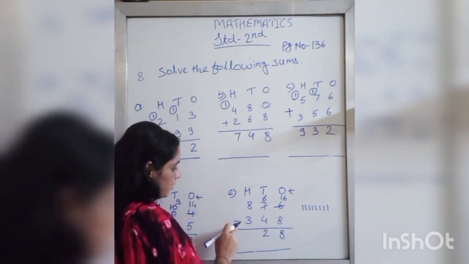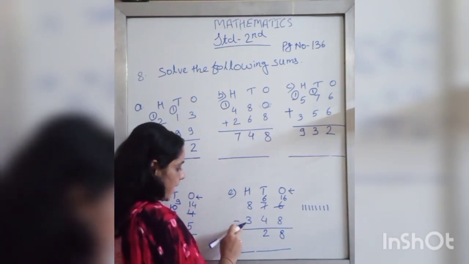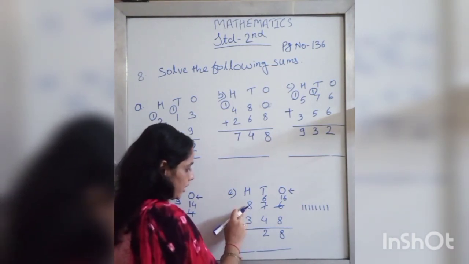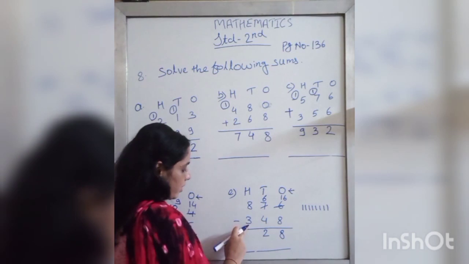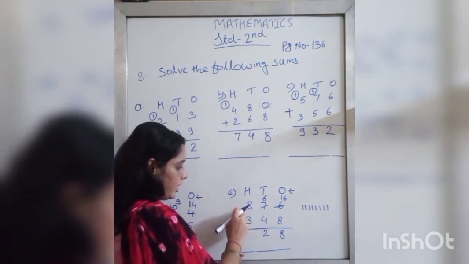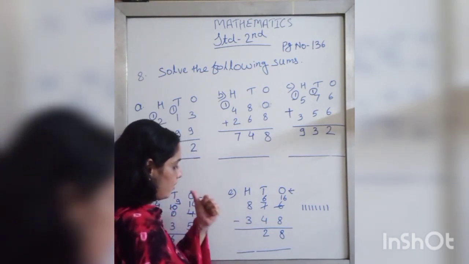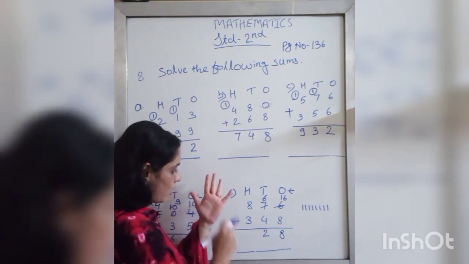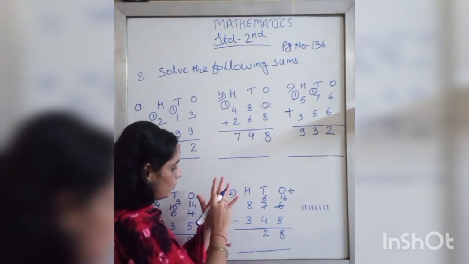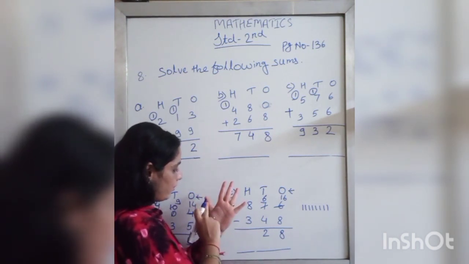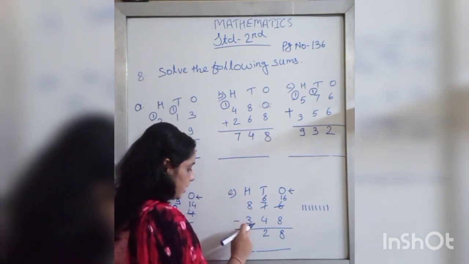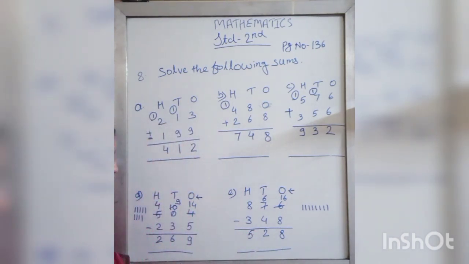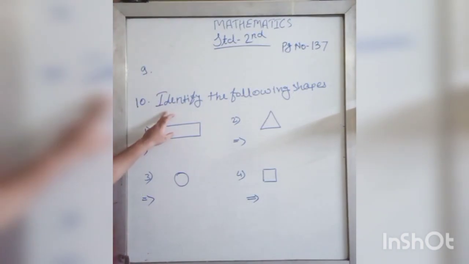Now see the next number. 8 minus 3. We have to subtract 3 from 8. Start counting after 3 till we get 8. 4, 5, 6, 7, 8. Count these fingers. 1, 2, 3, 4, 5. So 8 minus 3 is equal to 5. Understood? Now see the next question.